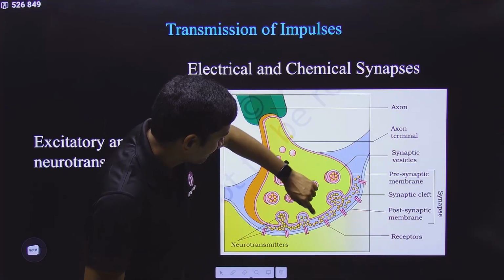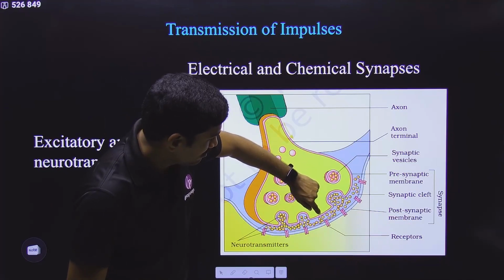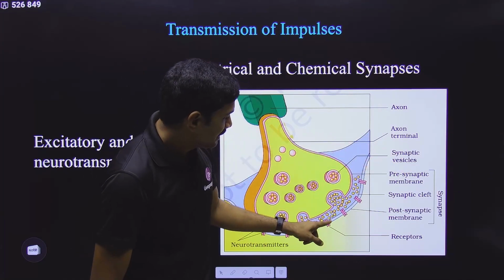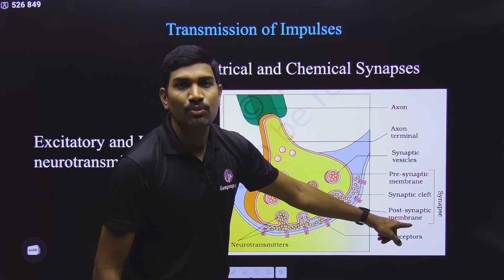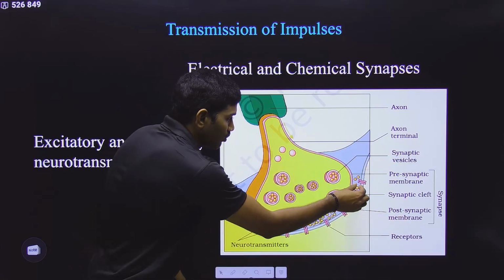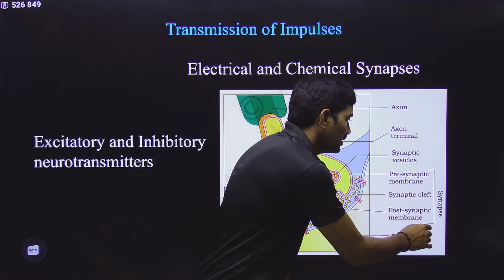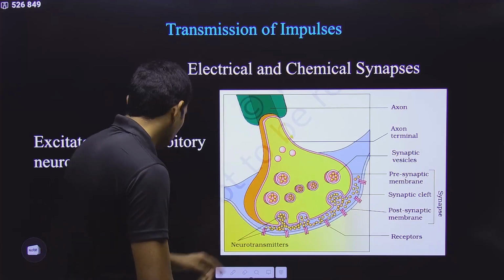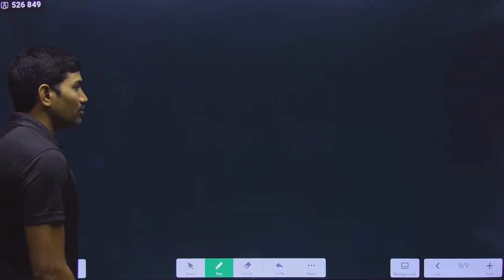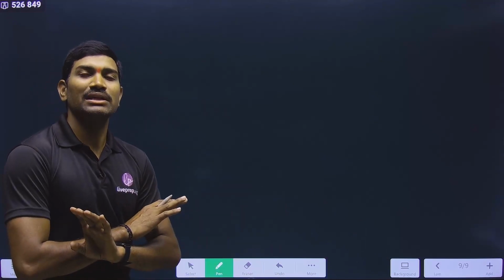So in this way, the plasma membrane of the first neuron's axon is called the presynaptic membrane. The dendritic plasma membrane of the second neuron is called the postsynaptic membrane, and the small gap between these two is called the synaptic cleft, and all three combined are called a synapse. Clear? Now observe carefully. Same thing I am telling you. So please observe that concept is also completed. The ligand gated channel concept will also be completed. Both of them will be completed at the same time.